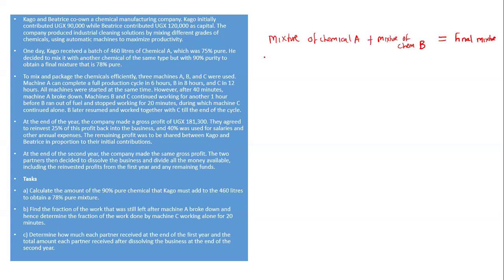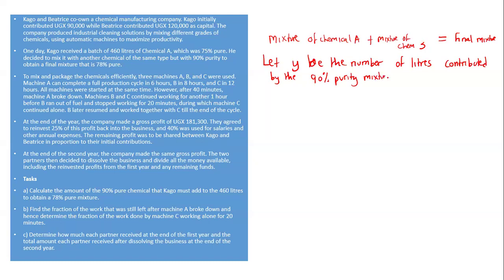So I'm going to say let y be the number of liters contributed by the 90% purity mixture to the final mixture.